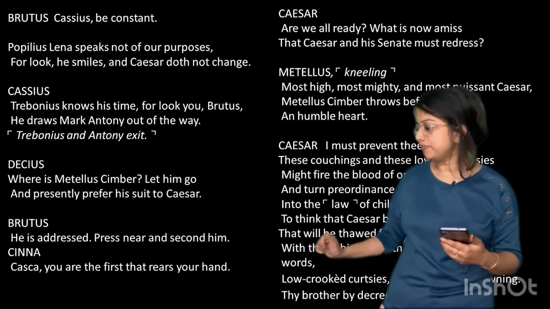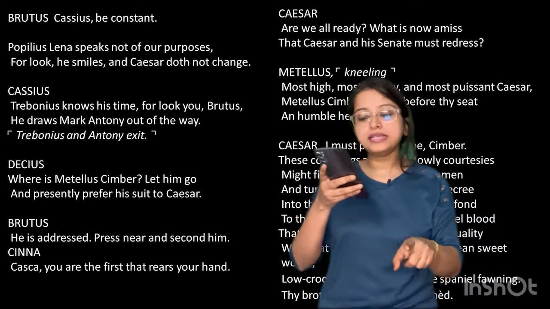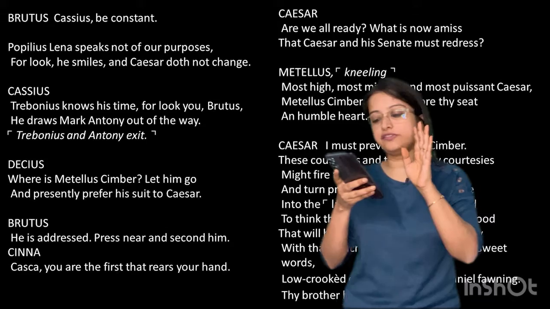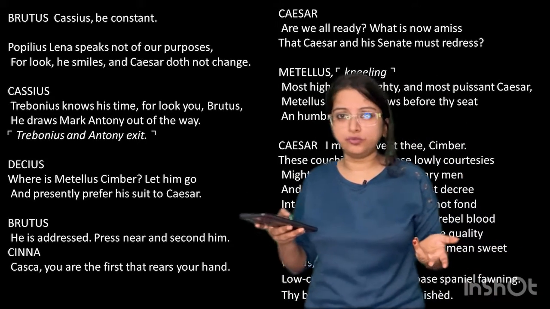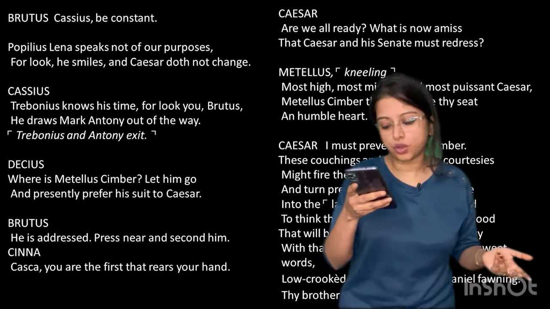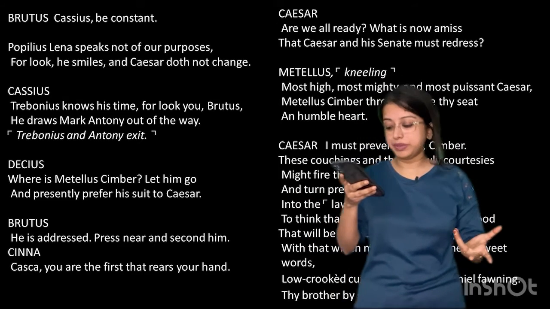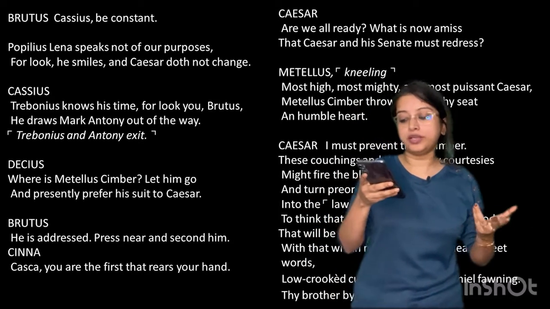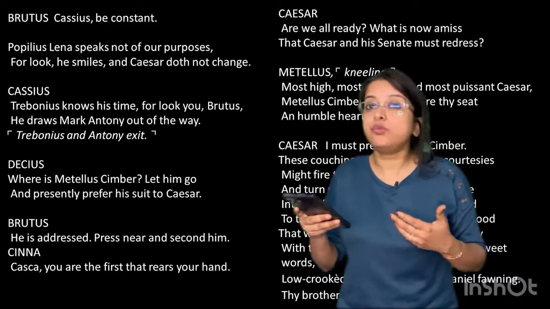So what does he say? Caesar now stops him. I must prevent thee. I must stop you, Cimber. These couchings and these lowly courtesies might fire the blood of ordinary men. Ordinary men can be very satisfied if you flatter them like this. But turn preordinance and first decree into the law of children. So ordinary men, their hearts can be molded. They can turn Roman law into a child's game. They can change everything because they can be molded by flattery.